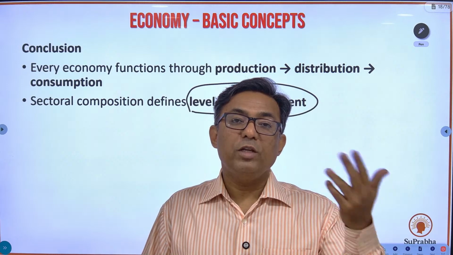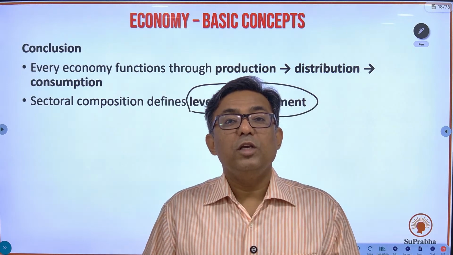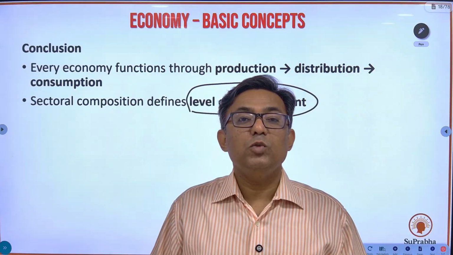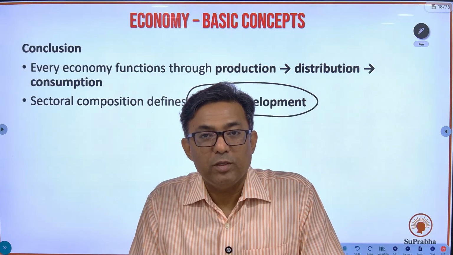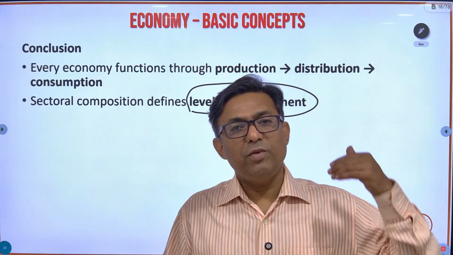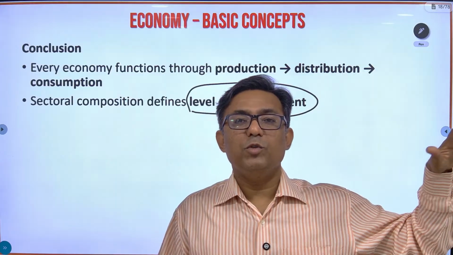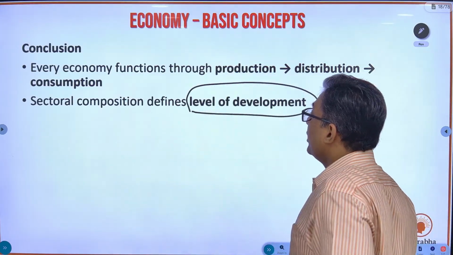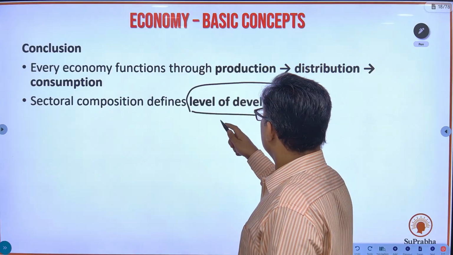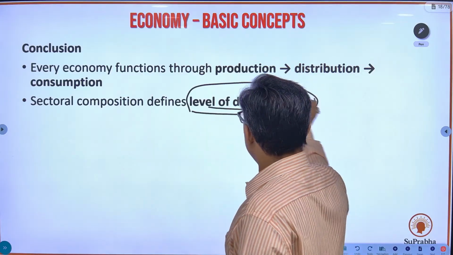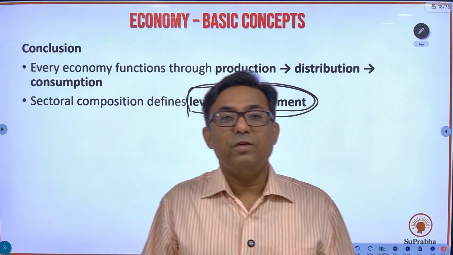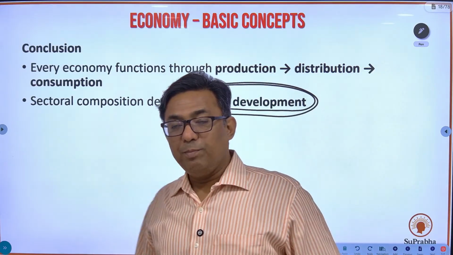The contribution of agriculture to the US economy is only 2%. So this kind of structure is known as developed economy, wherein you will be having very high GDP, per capita income is also very high. Okay, so the sectoral composition defines level of development. So this should be understood.